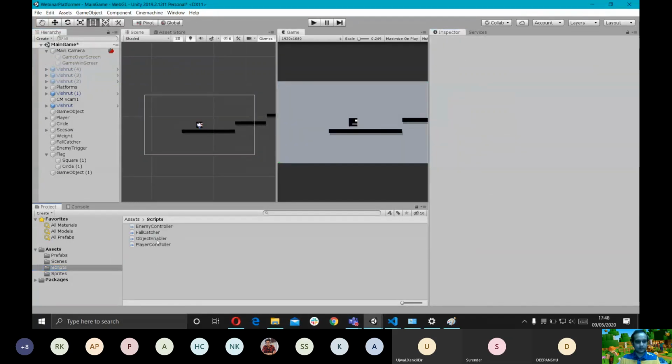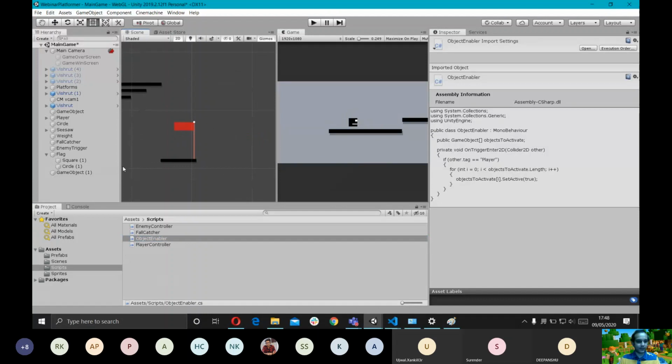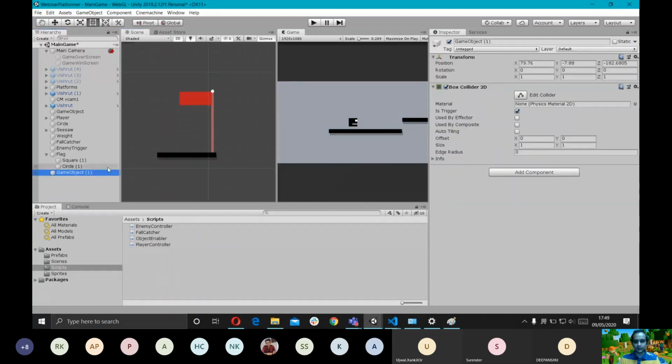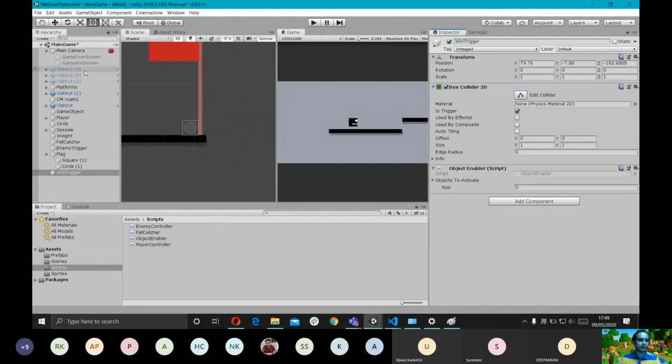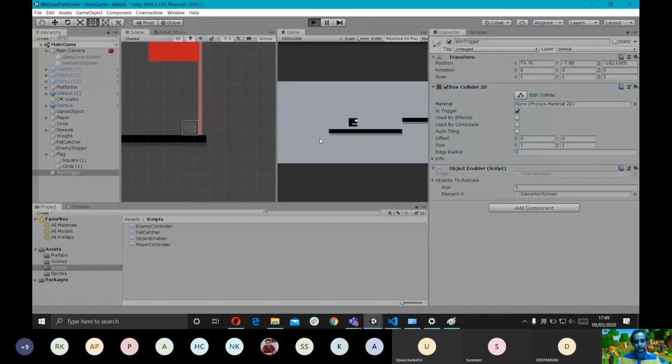Actually, I think we can use the object enabler script that we made to enable the enemies for this as well. So I'm just gonna call it win trigger. I'm gonna drag the object enabler script on it, and then for the objects to activate, I'm gonna drag the game win screen here. Cool. So I think now we should have a complete game. So let's test it out.